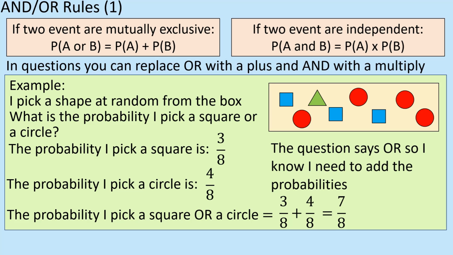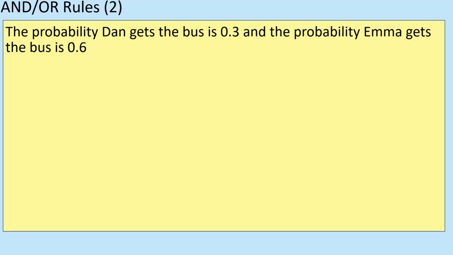All right, so you could have just done it all in one big go. You could have just thought, well, there's that one, that one, that one, and therefore there's 7 out of 8. All right, but I want you to get that concept of the fact that both can't happen at the same time, so I'm going to use this or rule, all right, the mutually exclusive one. Okay, so let's have a look at this particular one.